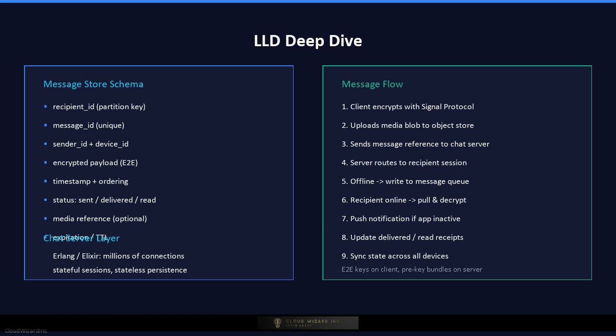The presence service uses a heartbeat or last activity timestamp with a time-to-live cache, and publishes changes to subscribed contacts. Multi-device sync stores an encrypted message history or device queue, so that each linked device can catch up on missed messages. The Signal Protocol key store runs on the client, while the server only relays pre-keys and public key bundles.